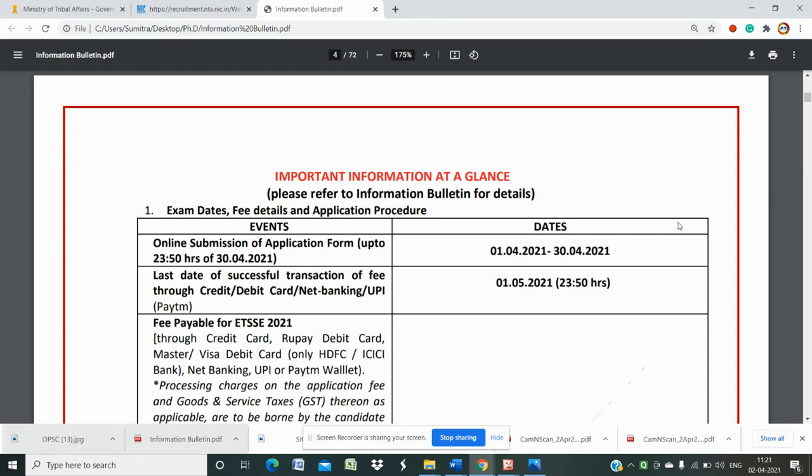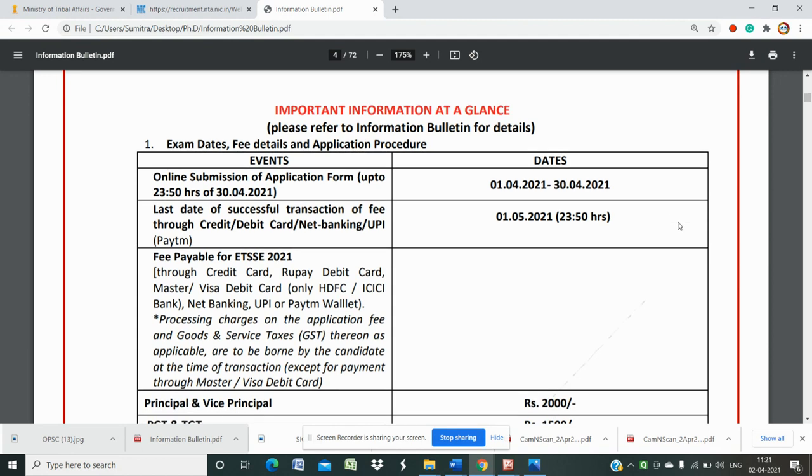Online submission of application starts from 1st of April to the end of April. You have to apply before 30th April 2021, and the payment of fees can be made until 1st of May 2021, which is around 2 days after.